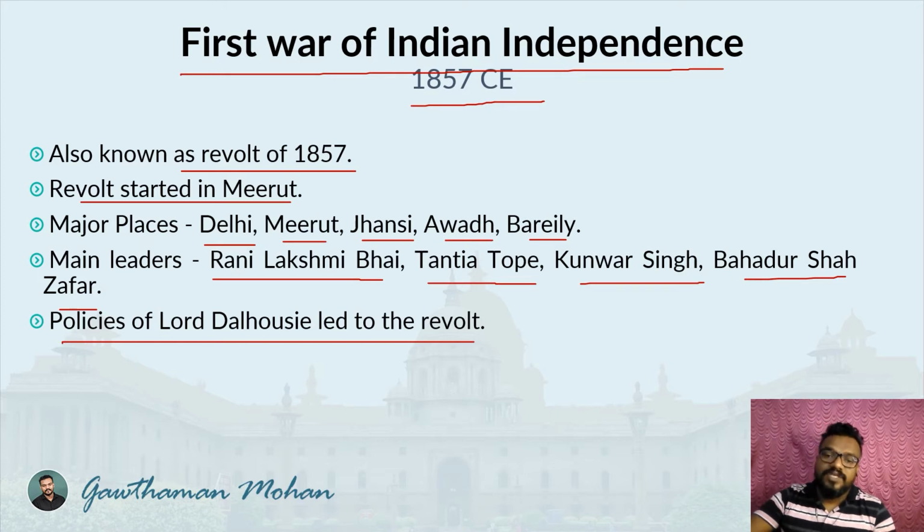Lord Dalhousie was the Governor General, and whatever policies he introduced affected the sentiments of the people and also of the rulers. He abolished the pension given to the rulers, and he also introduced a new policy called the doctrine of lapse, in which if a king or a queen does not have a natural heir,